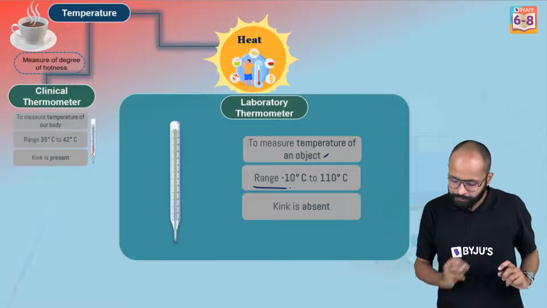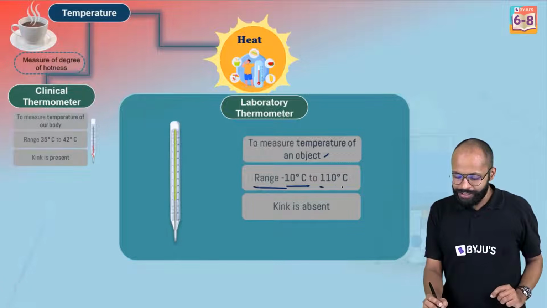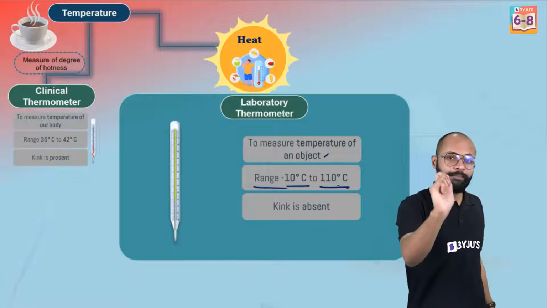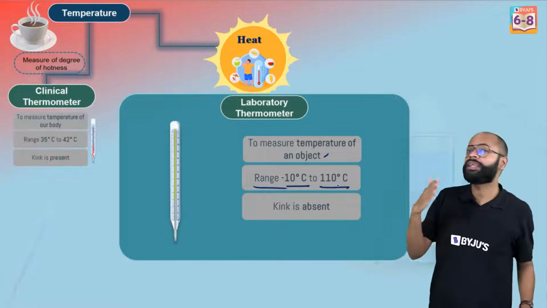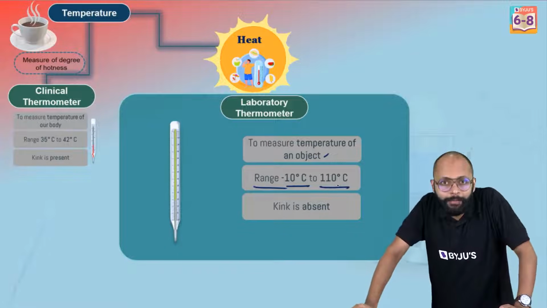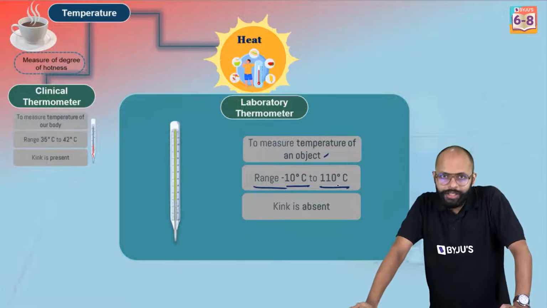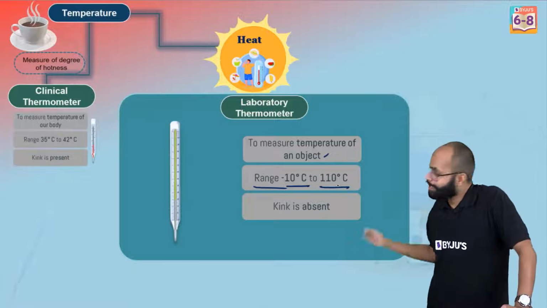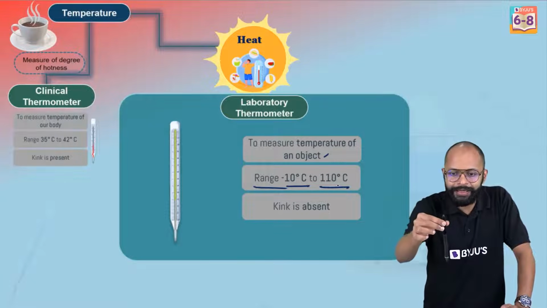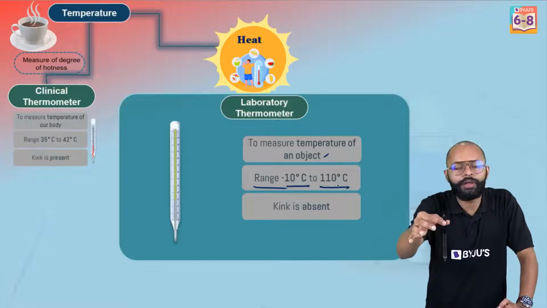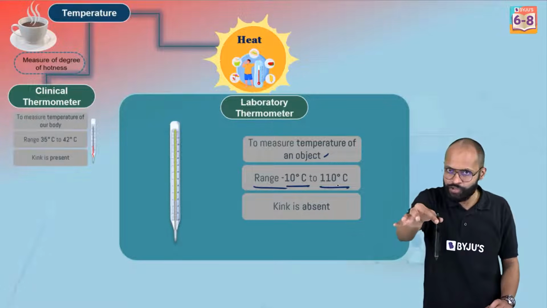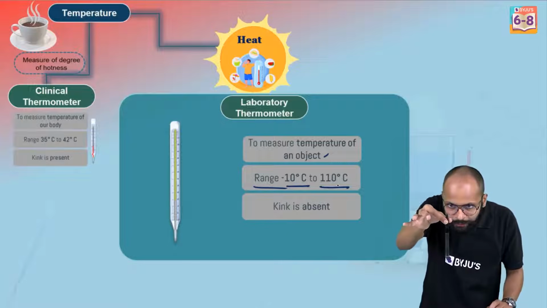ठीक है? Range is -10 to 110. Very important. This range is very important, kids. -10 to 110 degrees Celsius. Okay. The kink is absent. क्यों? क्योंकि when you are measuring temperature using the laboratory thermometer, what will happen? You will keep it inside, let's say, the boiling liquid, or the liquid which is getting heated. You will keep it straight, and then you will measure it.